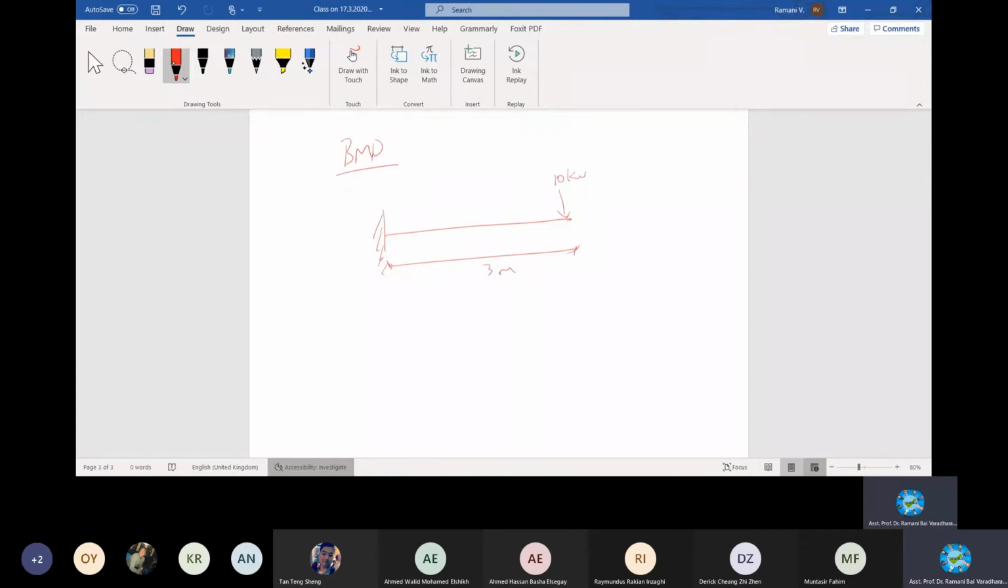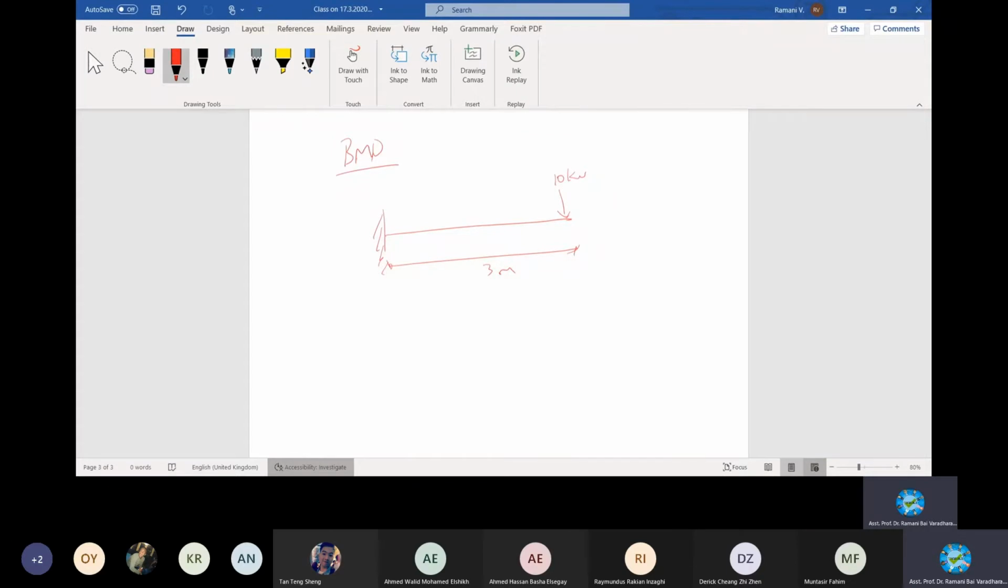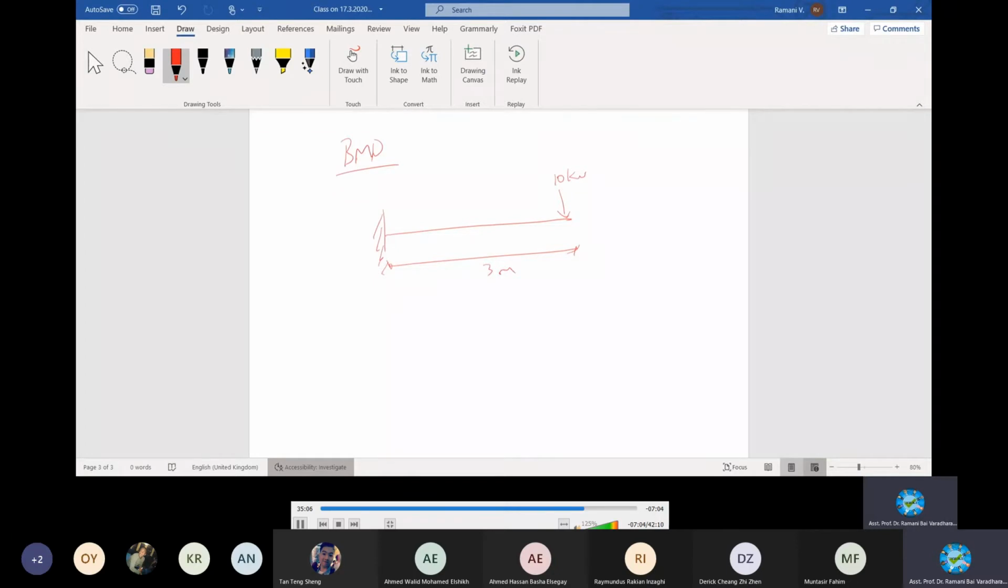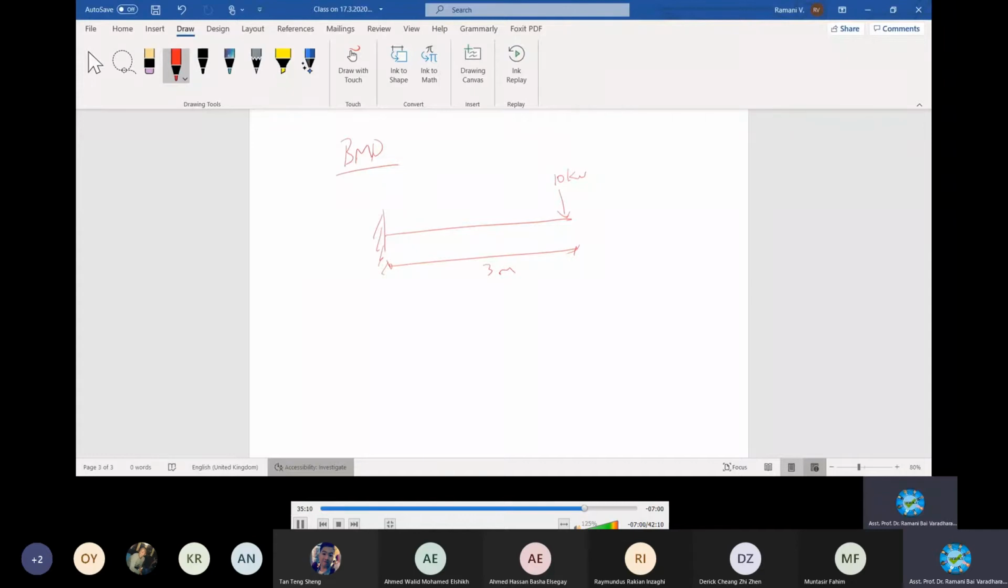Okay, bending moment. Start from A, the corner A. Corner A is important. For example, if you want, you can introduce it here, in Newton meter. At this point, force into distance. The force at A is 0, right? 10 into 0 is 0. At A it is 0. Clear?